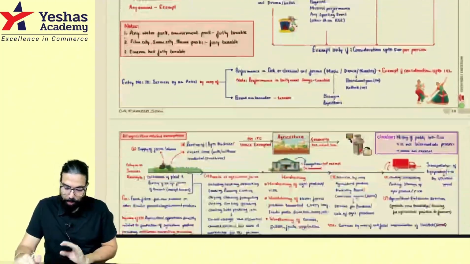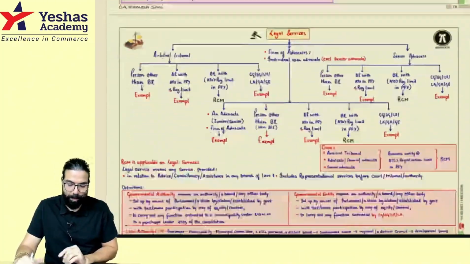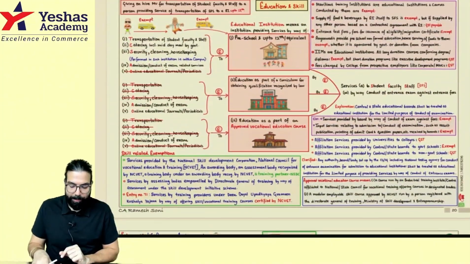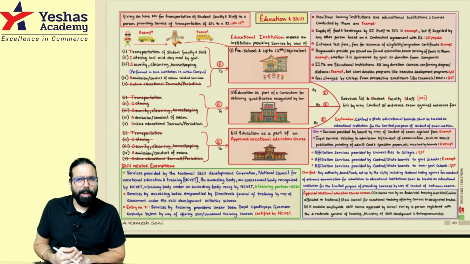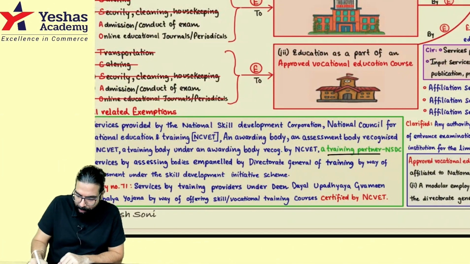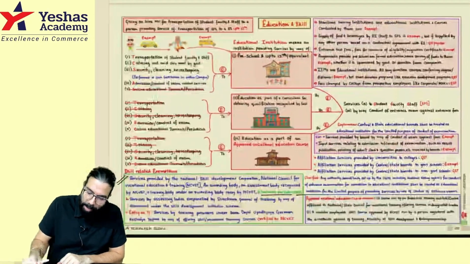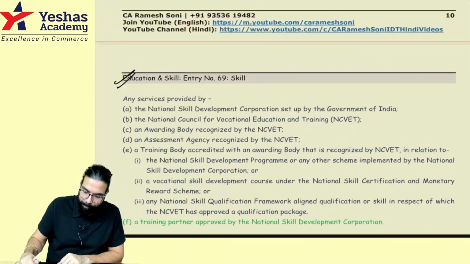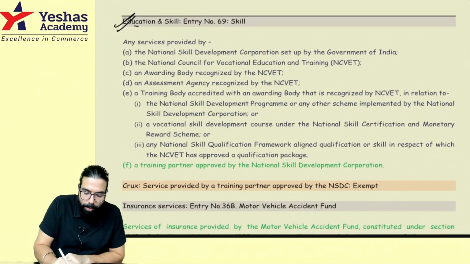Here there is no amendment, no amendment, no amendment, no amendment. One small point has come over here. Sir, what is the small point? Let's go ahead and read this point. See, one training partner under NHDC has been inserted. I'll tell you this point from here. Please come over here, everyone.